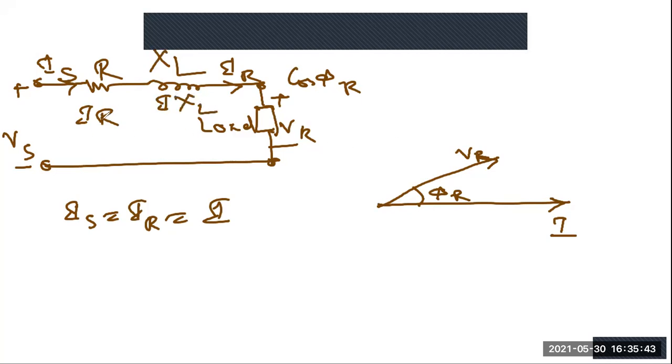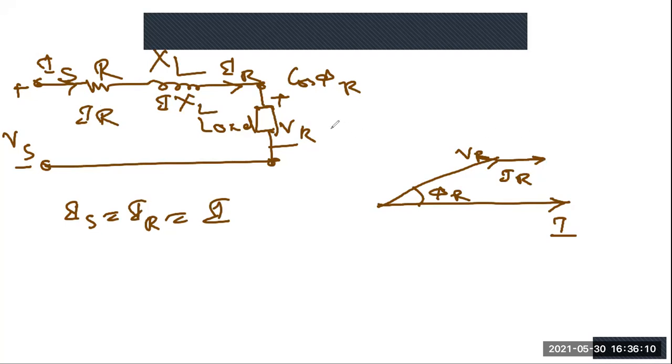We know that IR drop will be always in phase with I, that means the direction of the IR drop will be the same as the direction of I, because R is a scalar quantity. So we'll draw an IR line. This is your IR drop.